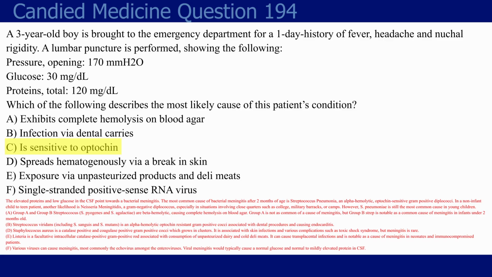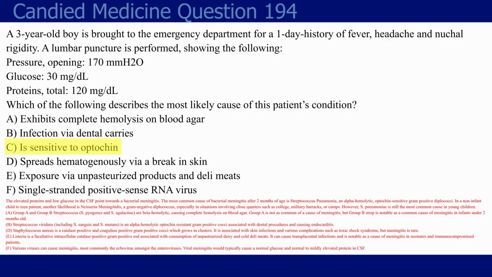There's some fun fact where it's associated with colon cancer, which I think has come up in like 1 or 2 questions across all of NBME. Anyway, I know I'm giving you a lot here, but I'm trying to be complete. So coming back to choice A, where we're talking about the beta hemolytic group A strep or strep pyogenes, it's not really relevant in most meningitis questions, but group B strep, like I mentioned earlier, is notable because it's a cause of meningitis in infants under about 2 months old. It's also why we treat group B strep in pregnant women.